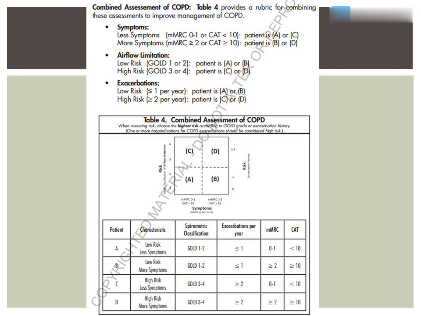Going from top to bottom: symptoms, airflow limitation, and exacerbations, where low risk equals less than or equal to 1 per year and high risk equals greater than or equal to 2 per year. Then going down to the bottom half of the table, notice that A and B are low risk, while C and D are highest risk. Pick the highest risk column that spirometry or exacerbation history fits into.